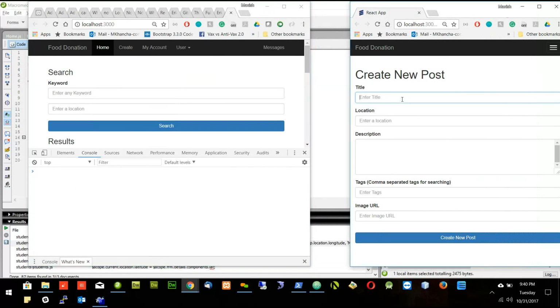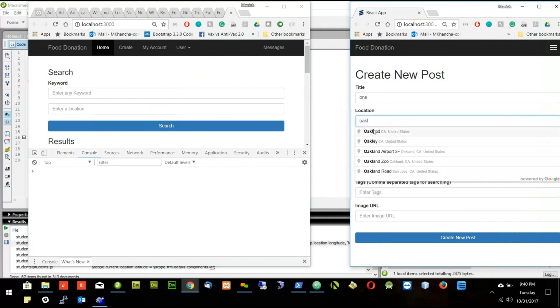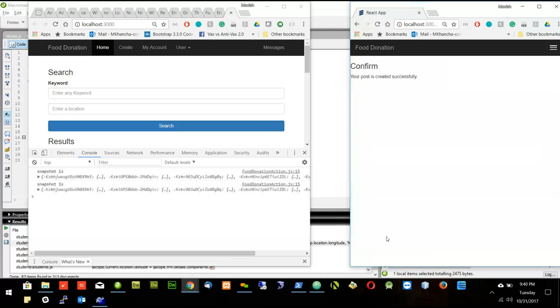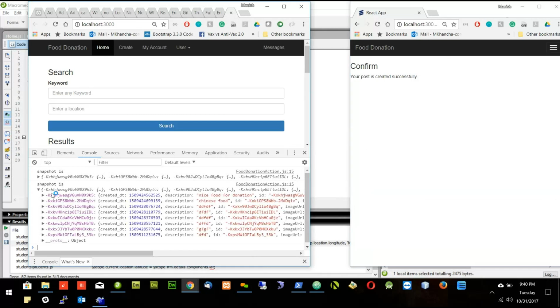So let me create a new one. For location, I will put something like Ontario, Canada, or some US location, Oakland. For text, I'll put anything right now. I'll not put an image now. I'll click create post. When I click create post, you will see the snapshot is added.